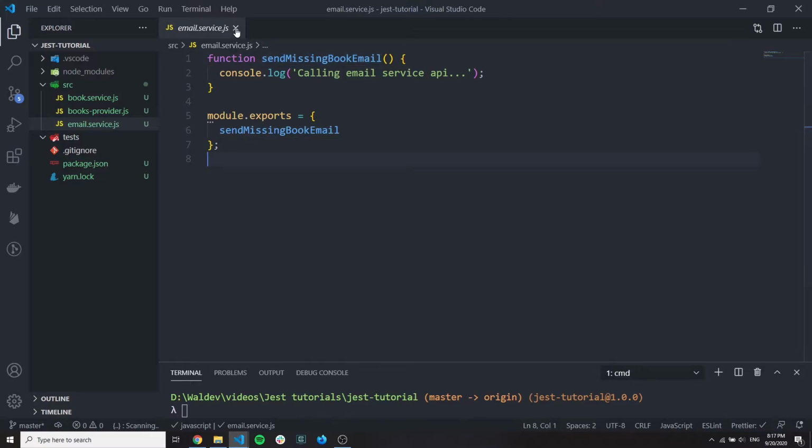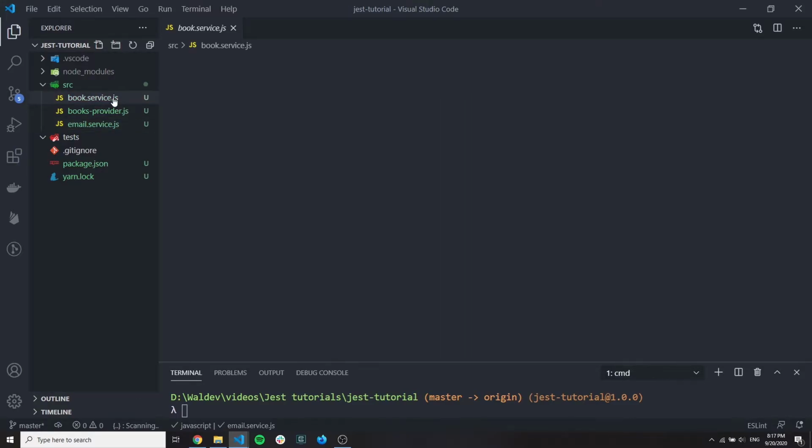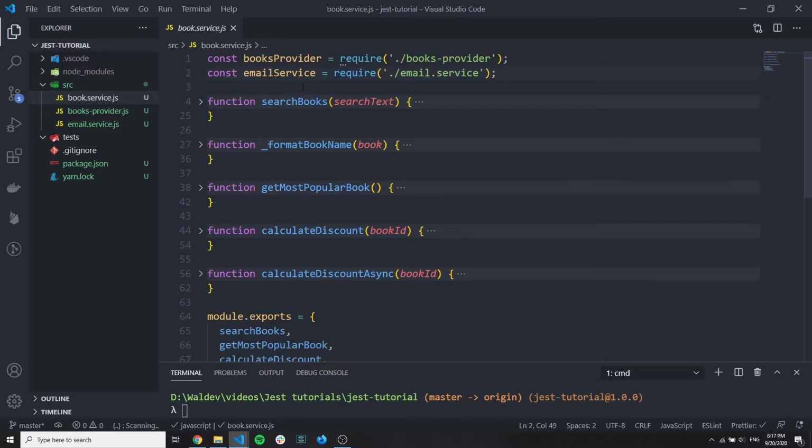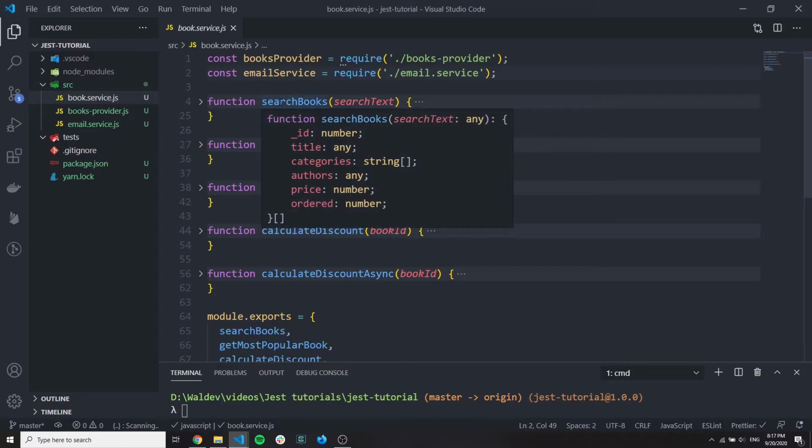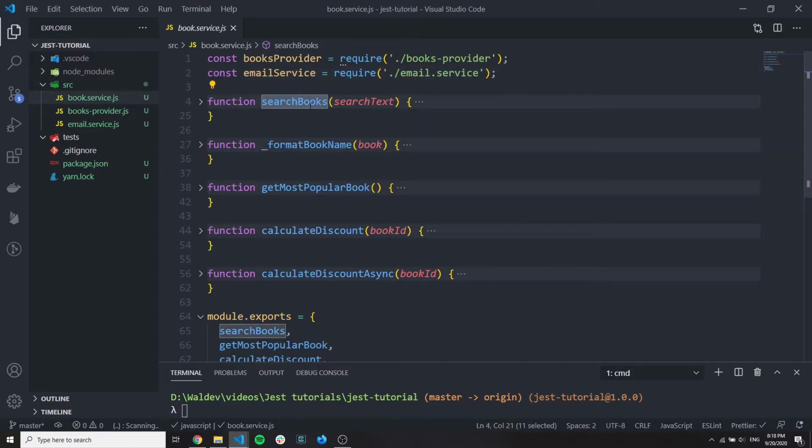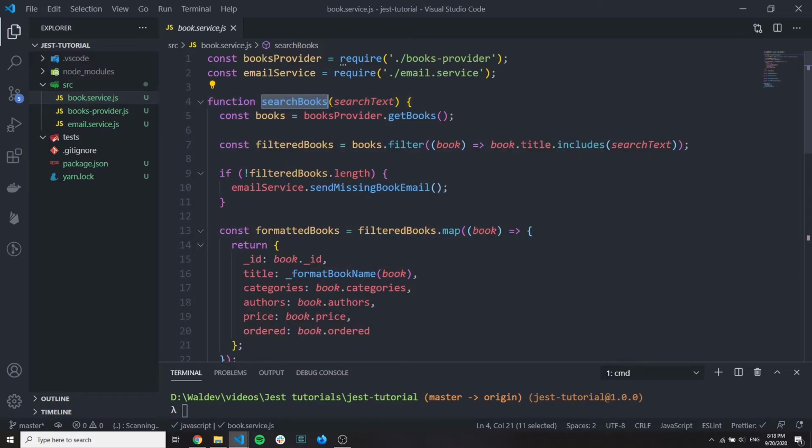And we will mock this to see that it's not used. And this is the main file where we are going to write tests. So let's start with this first function and write some tests for it.